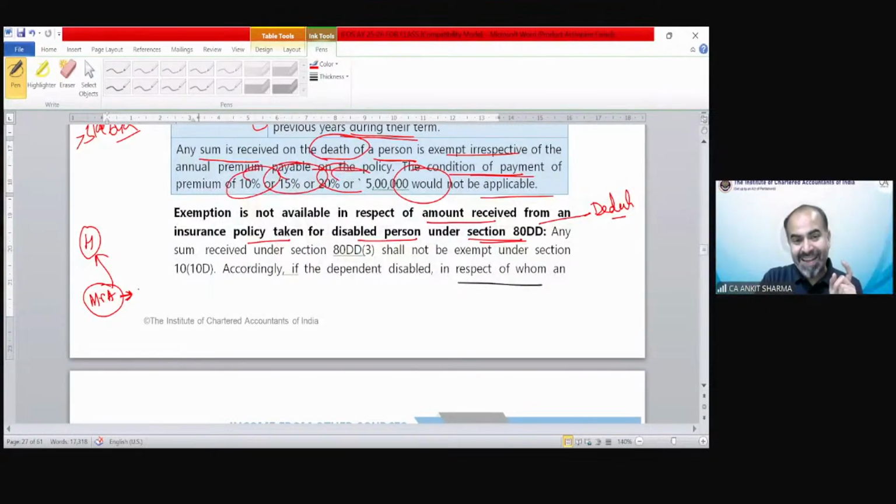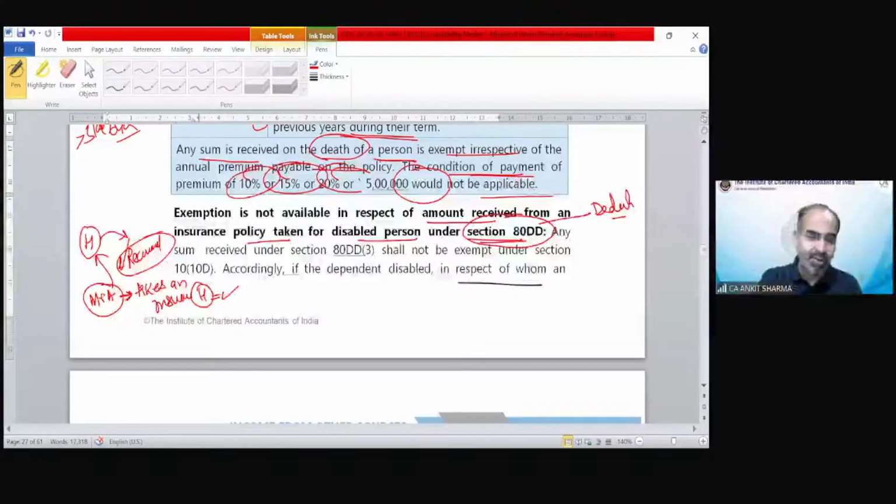So if Mr. A takes an insurance policy on the life of Mr. H, clear? Then whatever insurance premium Mr. A paid, he can claim deduction under section 80DD. But now the concept is saying that suppose on the death of Mr. H, Mr. A receives the maturity proceeds. In case of a handicapped person, the provision has been changed. It is not exempt under section 10(10D), because if you or your family receive it in the case of death, it is otherwise exempt under section 10(10D).